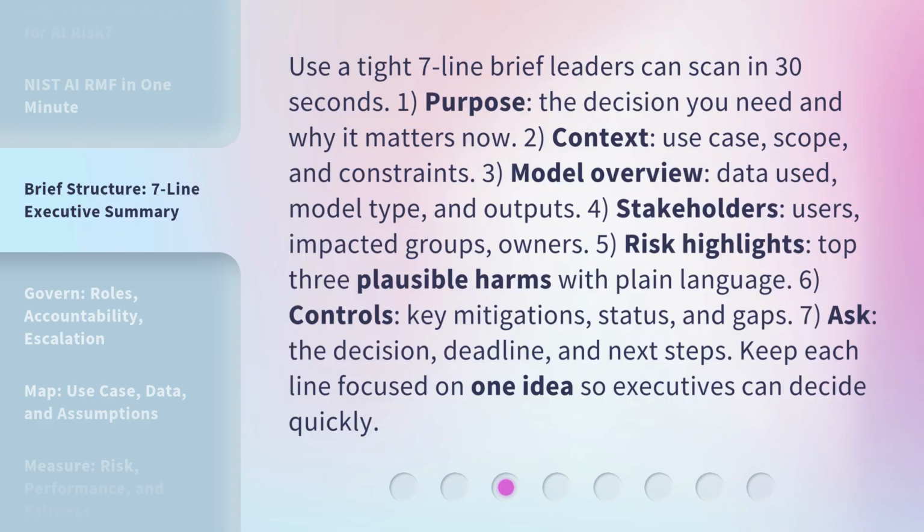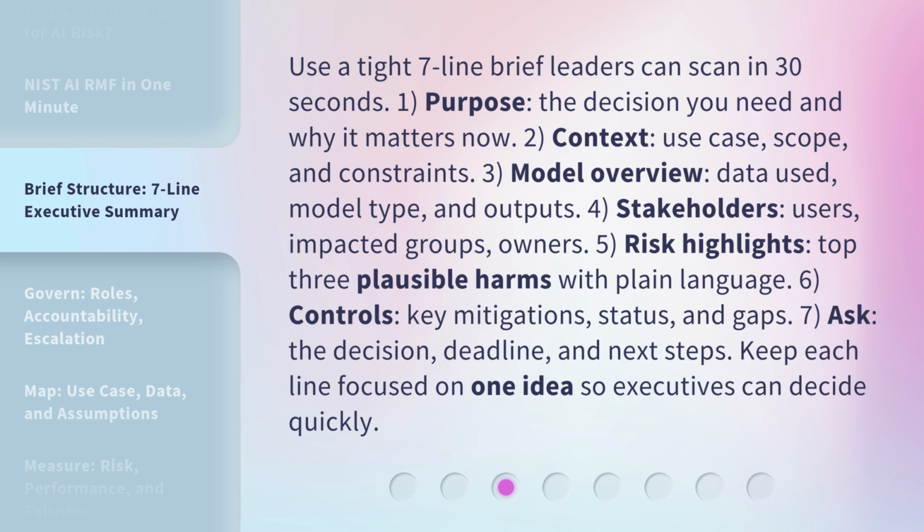Use a tight 7-line brief leaders can scan in 30 seconds. 1. Purpose: the decision you need and why it matters now. 2. Context: use case, scope, and constraints. 3. Model overview: data used, model type, and outputs. 4.